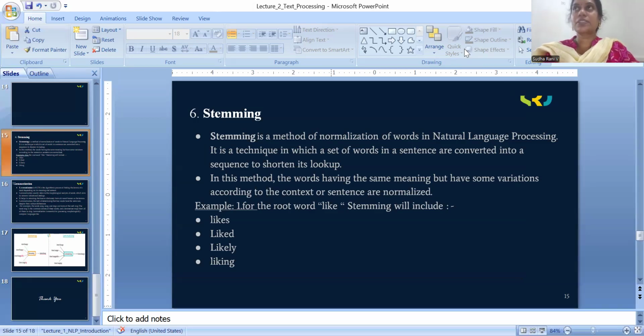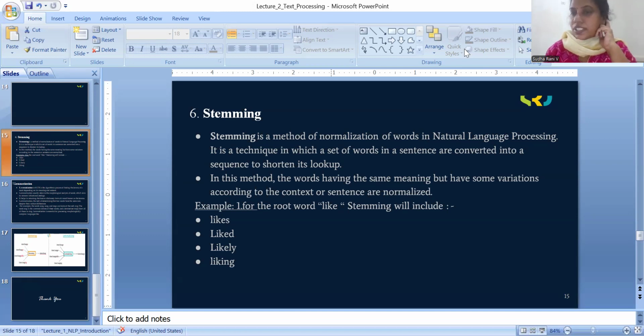Take the example: list of words in English with uncomfortable.